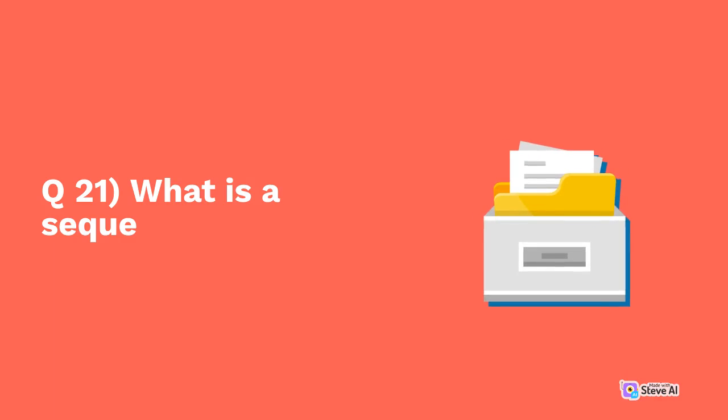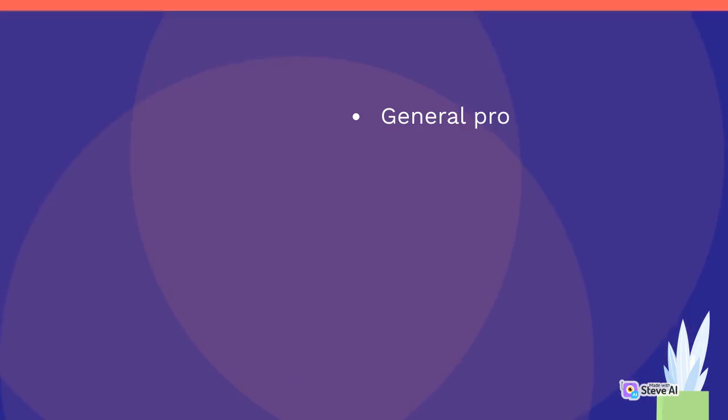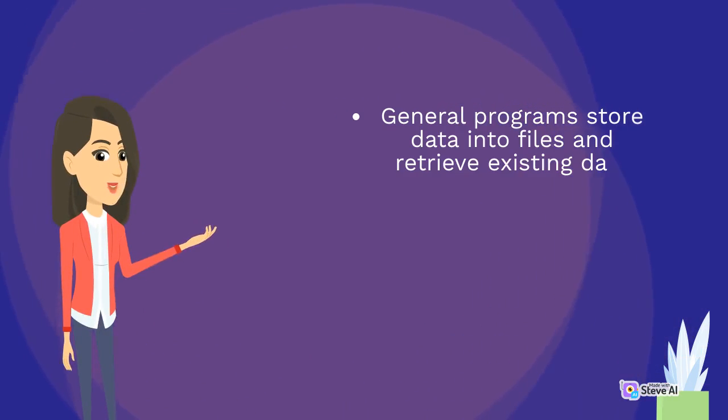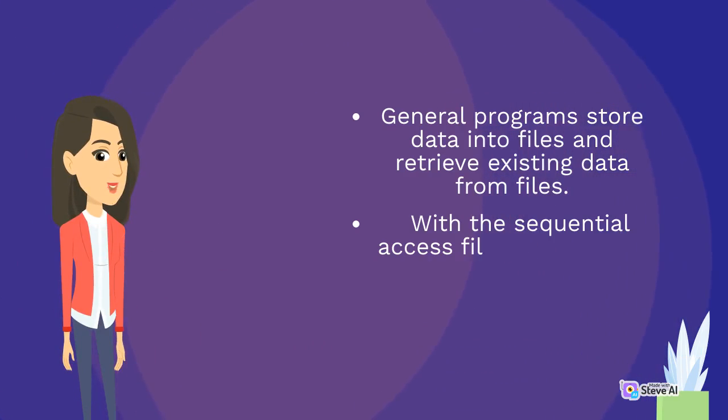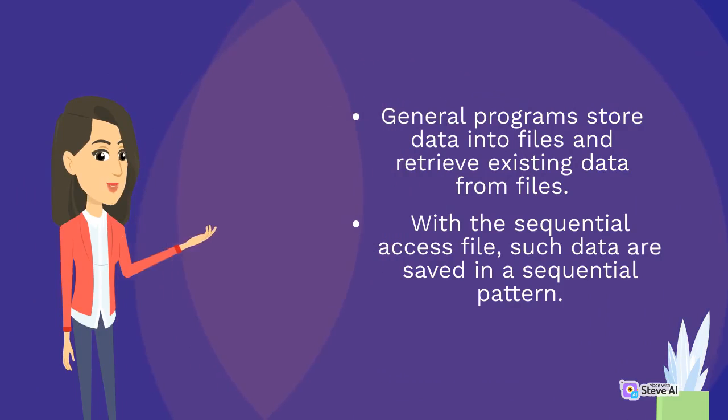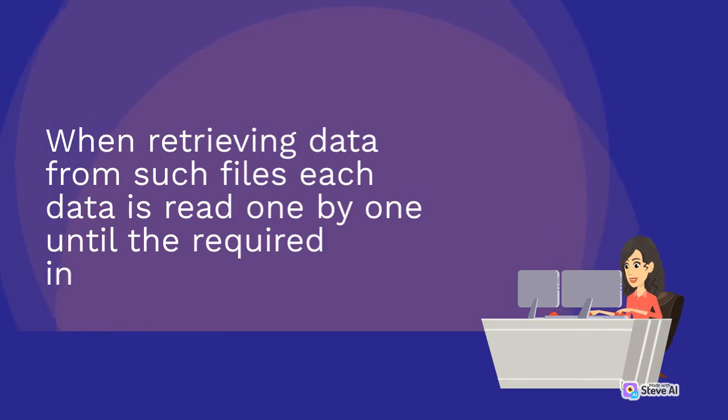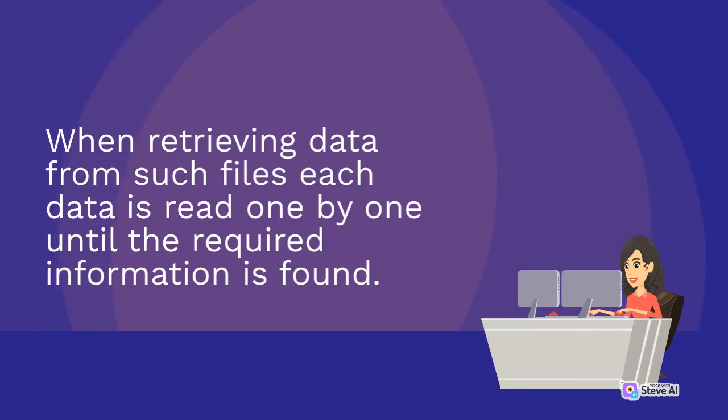Q21. What is a sequential access file? General programs store data into files and retrieve existing data from files. With the sequential access file, such data are saved in a sequential pattern. When retrieving data from such files, each data is read one by one until the required information is found.